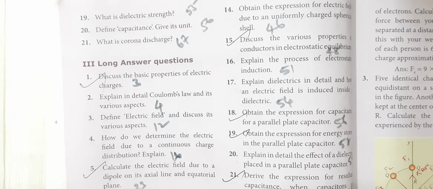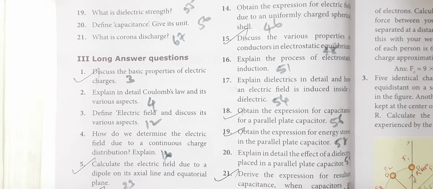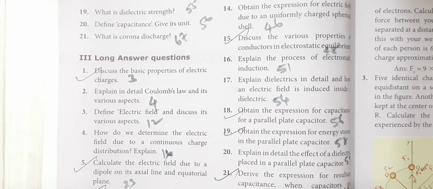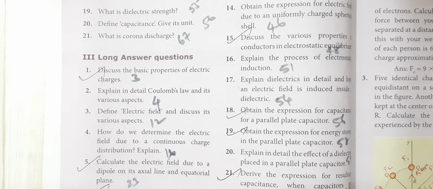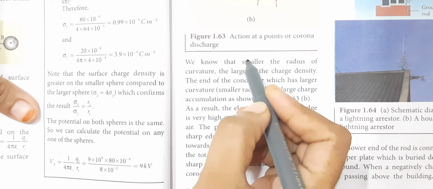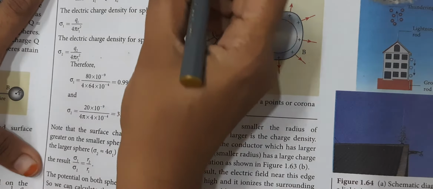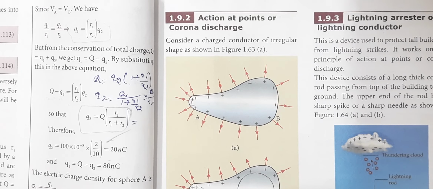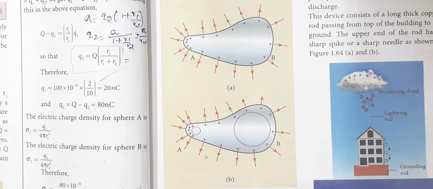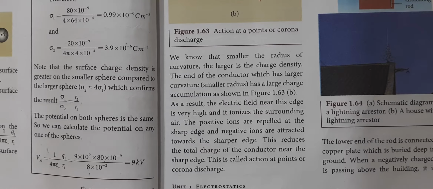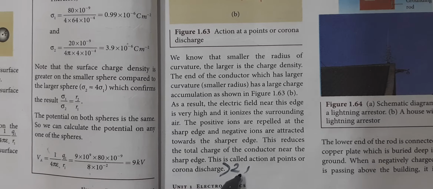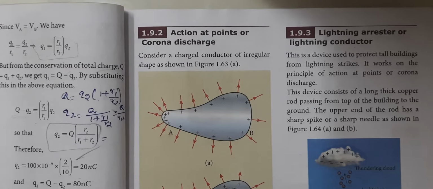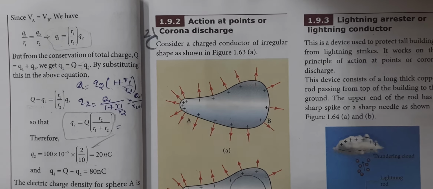Next, question number 21. What is corona discharge? I have already given the short definition. Otherwise, you can write the page number 67 answer. So here, from smaller the radius, or you can write this one from here. What is corona discharge? Consider an irregular shape of conductor. Otherwise, till this you have to write for 21. Okay, you have to explain from here to here. Otherwise, you can write in a short method.